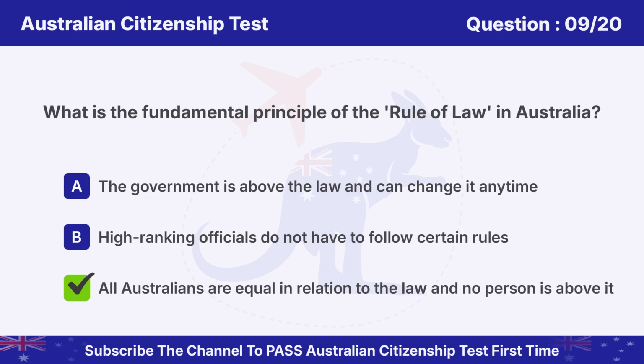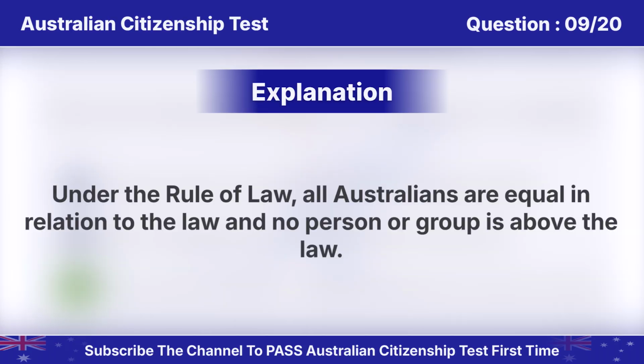Answer is C. All Australians are equal in relation to the law and no person is above it. Under the rule of law, all Australians are equal in relation to the law and no person or group is above the law.